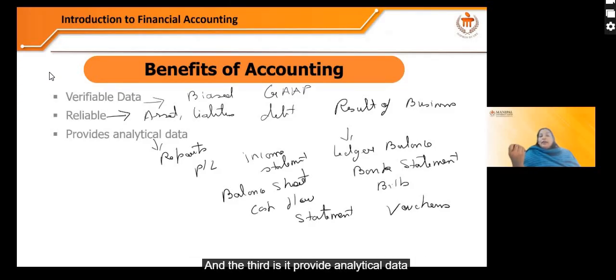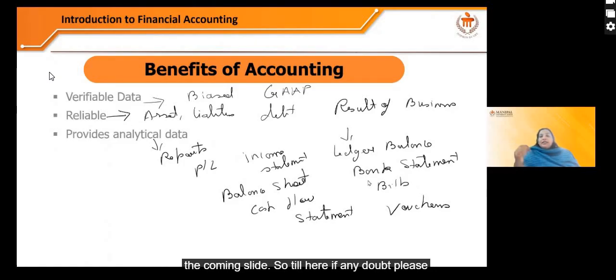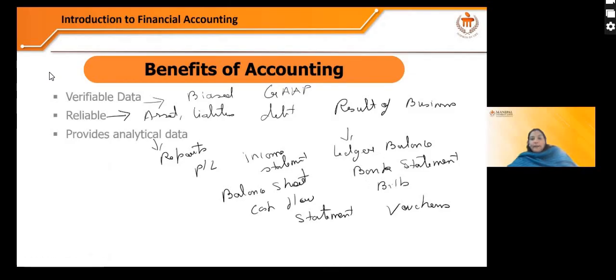And the third is it provides analytical data. Analytical reports in the form of profit and loss statement, income statement, balance sheet, cash flow statement, right? So I'll be covering what is income statement, what is balance sheet, what is cash flow statement in the coming slides soon. Till here, if any doubt, please ask, and the rest I'll be covering soon. Cash flow, I'll explain.